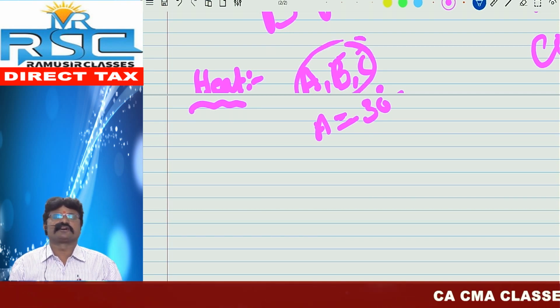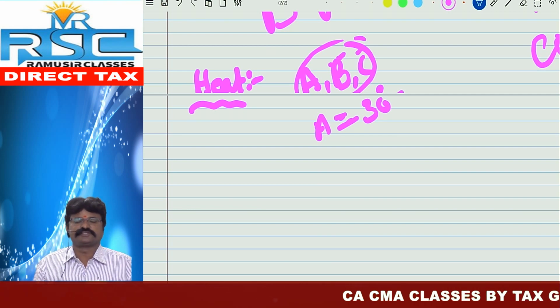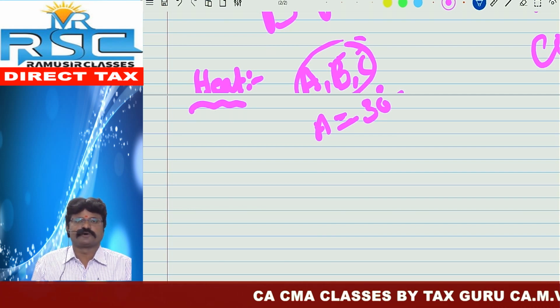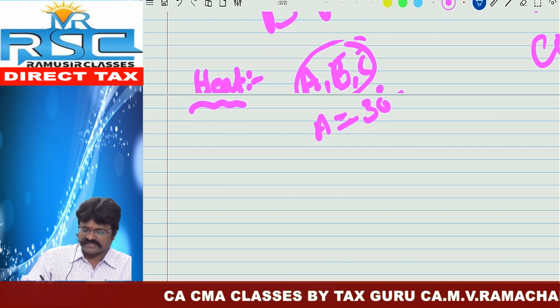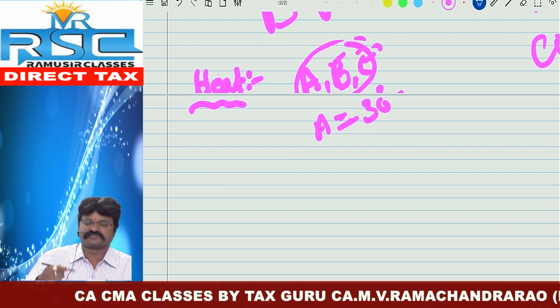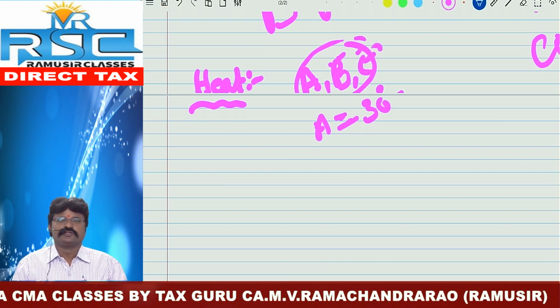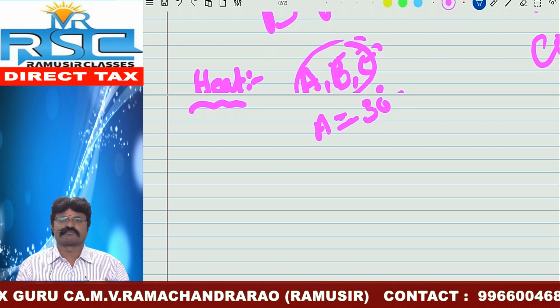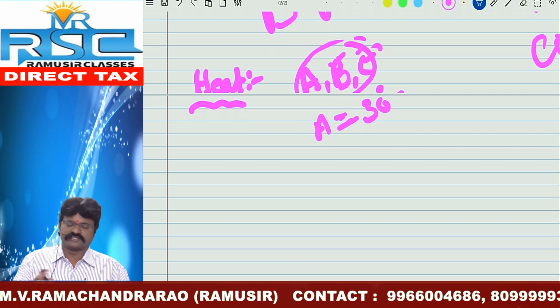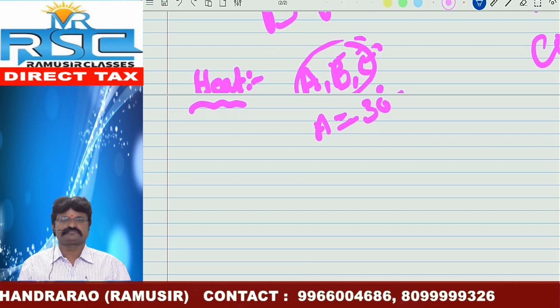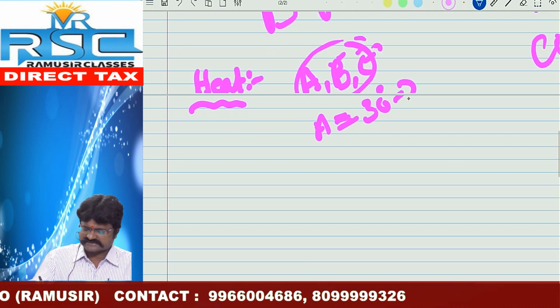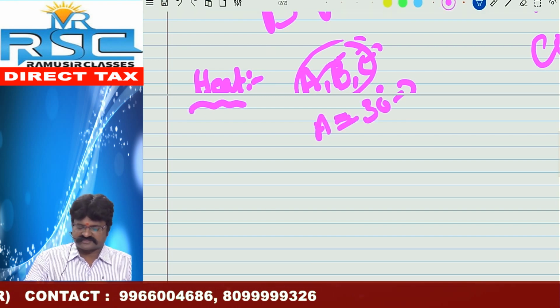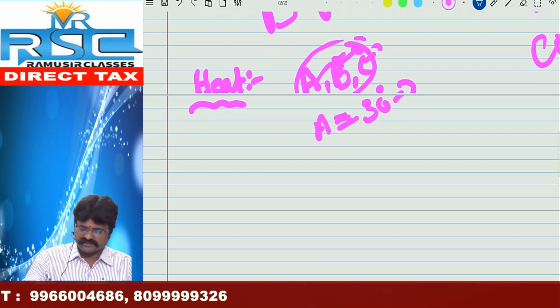Then how is it possible to know the temperature of B and C? We already told that when two or three different bodies are in thermal contact, heat energy is being transferred. A has 30 degrees Celsius. This temperature is being transferred to B and to C.